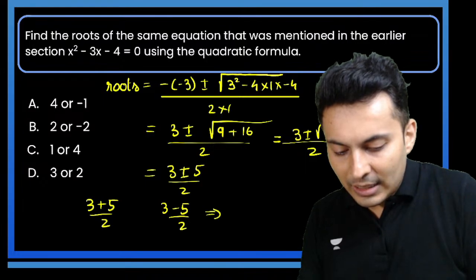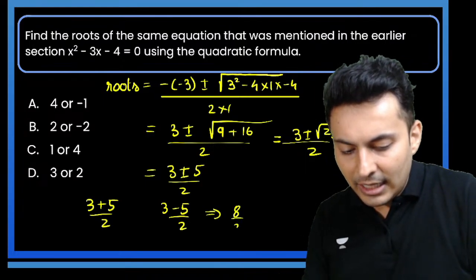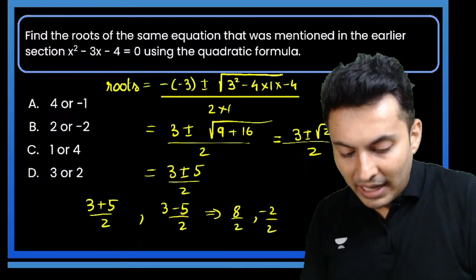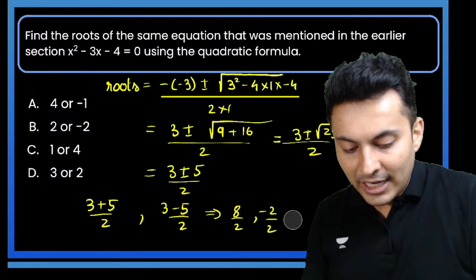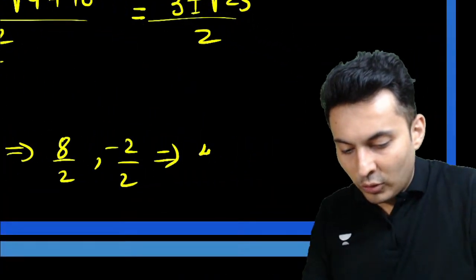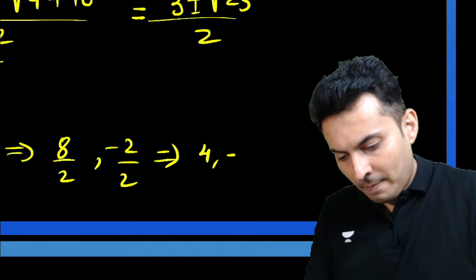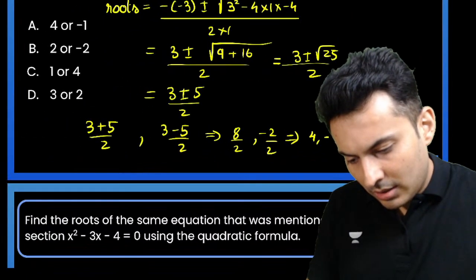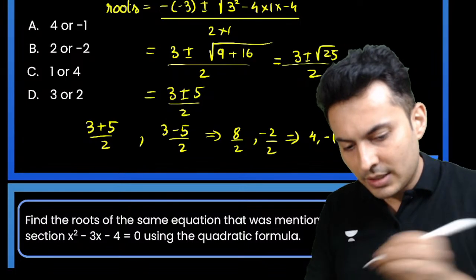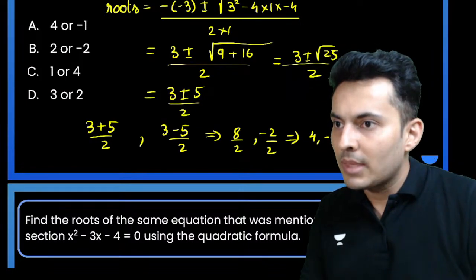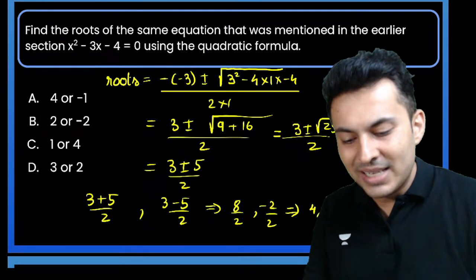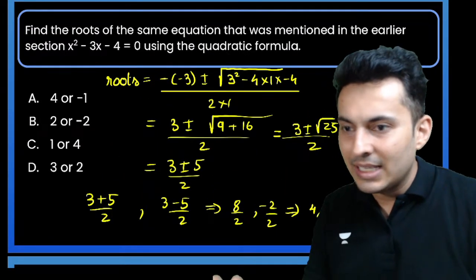So basically that will become 3 plus 5 is 8, 8 by 2, or 3 minus 5 is minus 2 by 2. So therefore it finally becomes 4 comma, basically, I think, did I miss something? Everything is fine. 3 plus 5, yeah, 4 comma minus 1. Yes, 4 comma minus 1, guys. This should be the answer. Just check this out. If you have missed it, if you have made some mistake, just check it out.